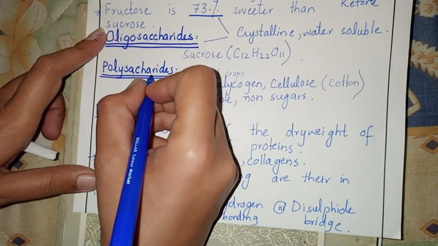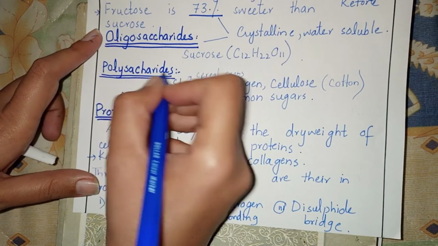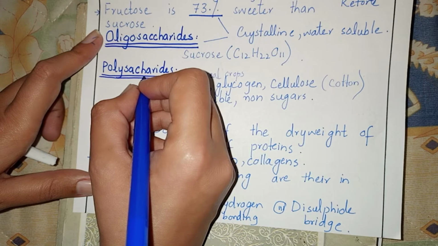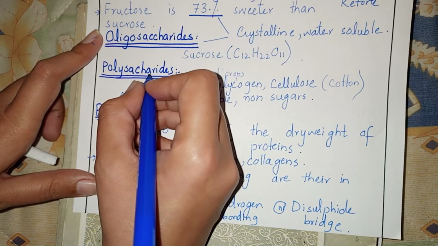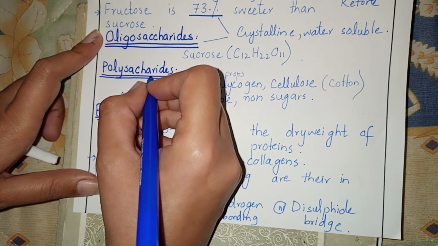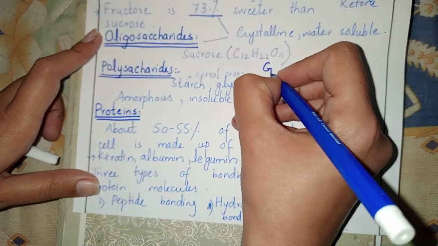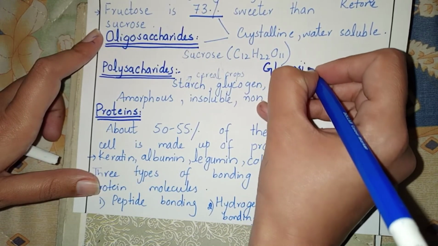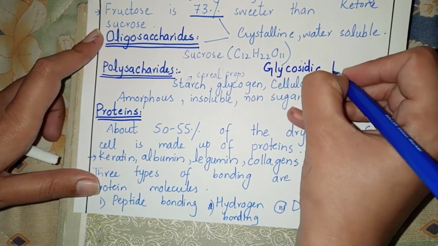Then we have polysaccharides. Polysaccharides are biopolymers of monosaccharides, meaning a long chain of monosaccharides combine to form polysaccharides through a bond that is known as glycosidic bond.